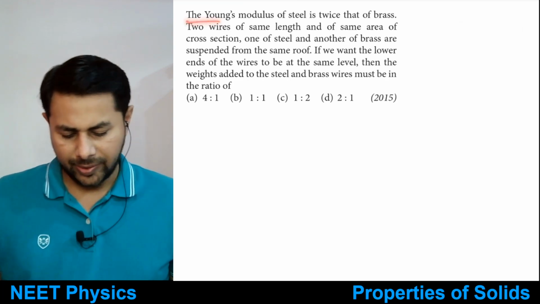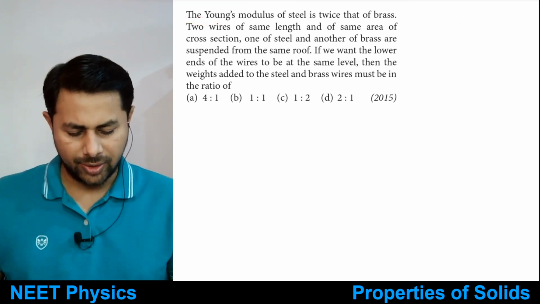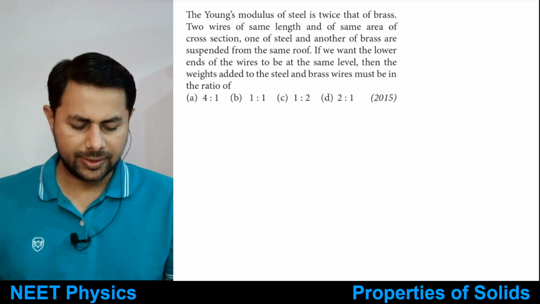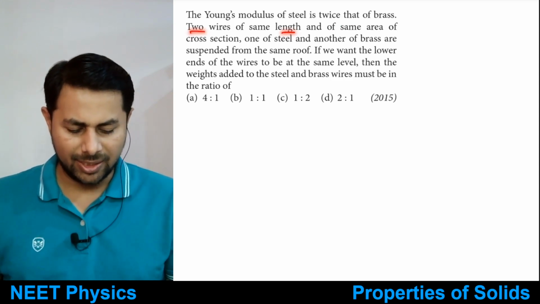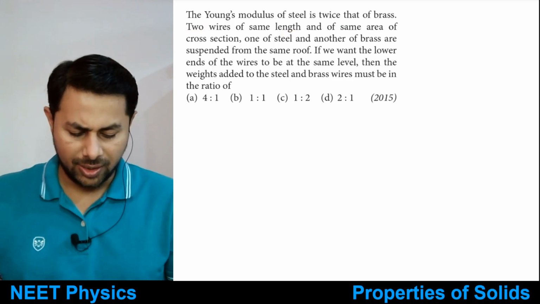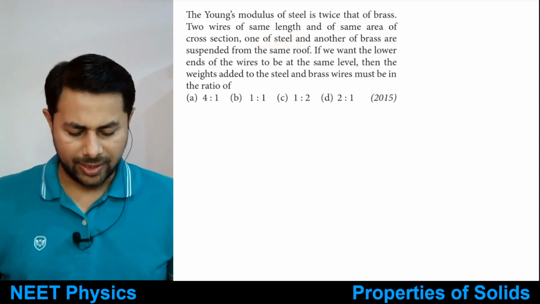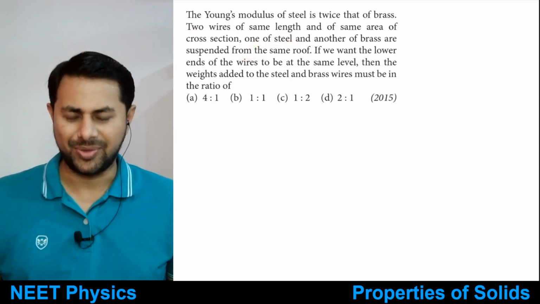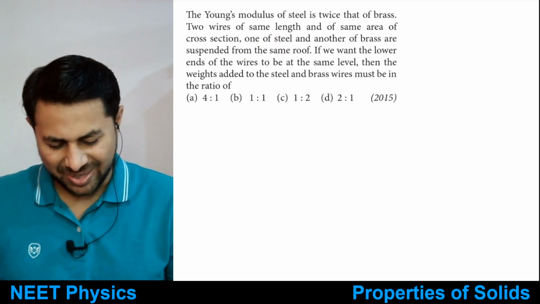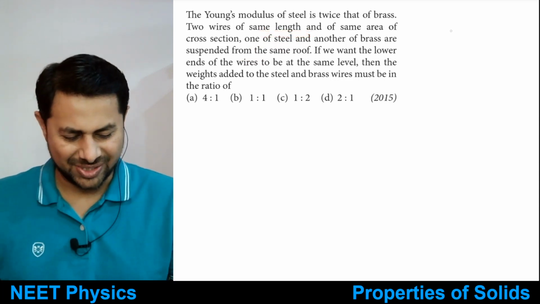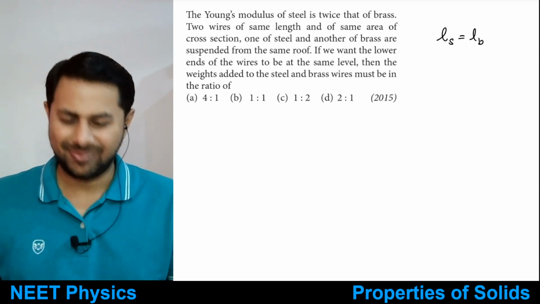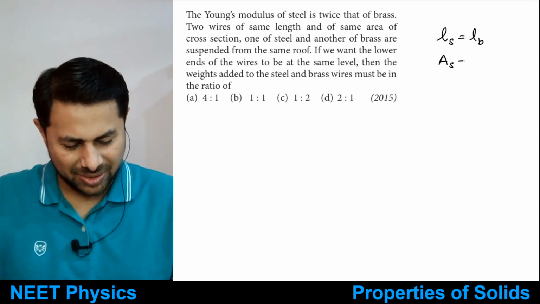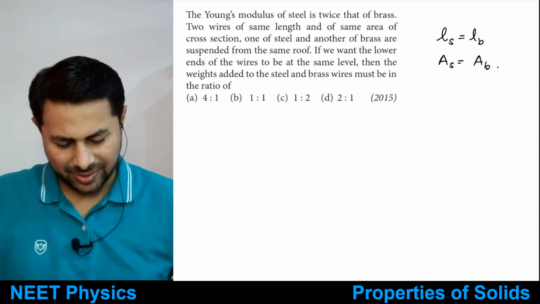So see this one. The Young's modulus of steel is twice that of brass. Two wires of the same length and same area of cross section, one of steel and another of brass, are suspended from the same roof. So let's say length of steel is equal to length of brass, and area of cross section of steel is equal to area of cross section of brass.